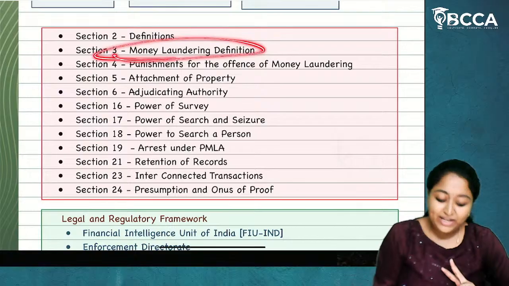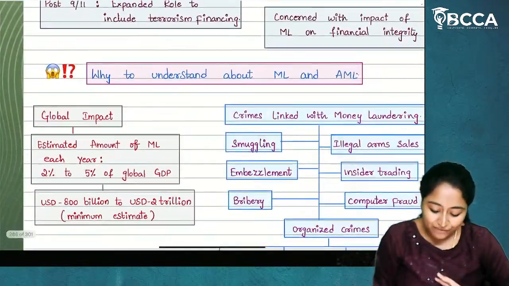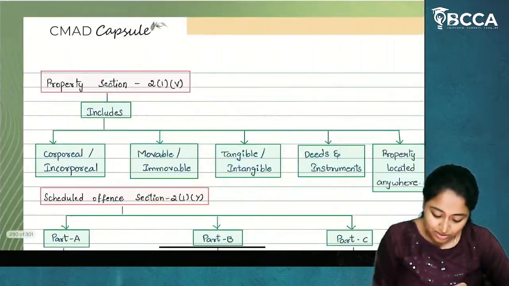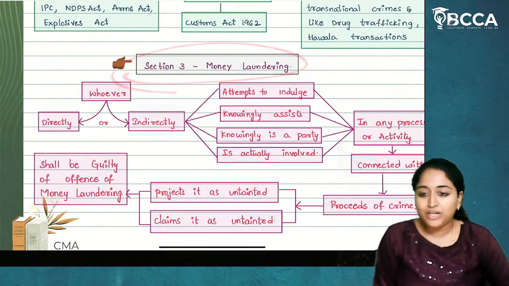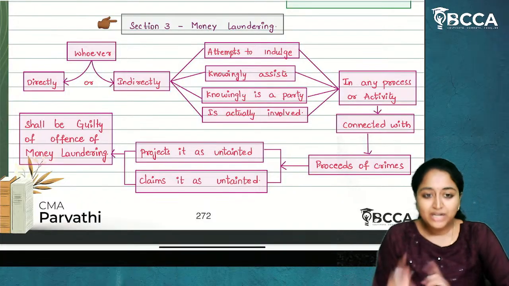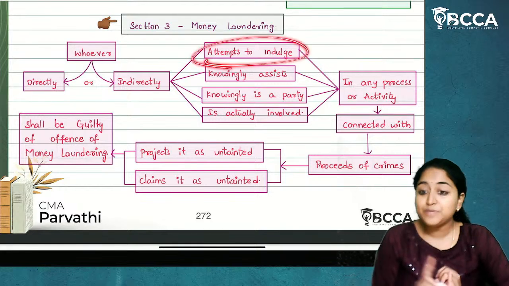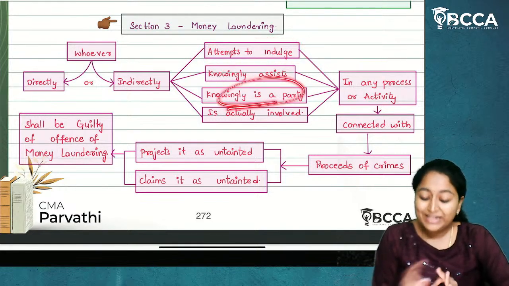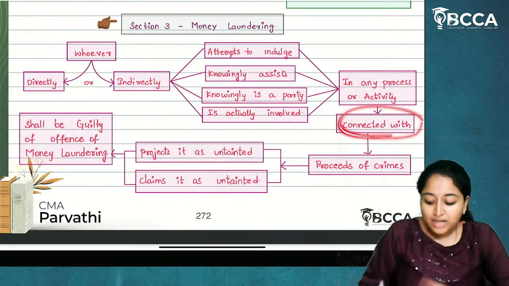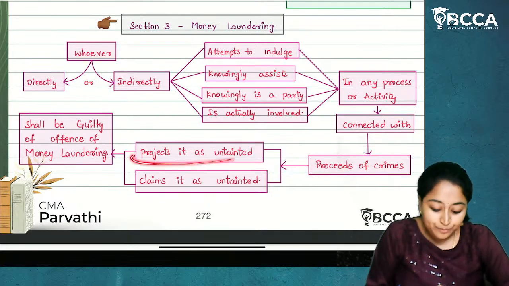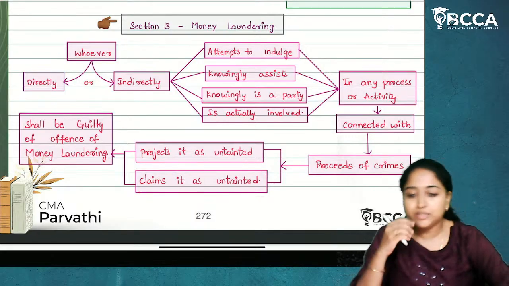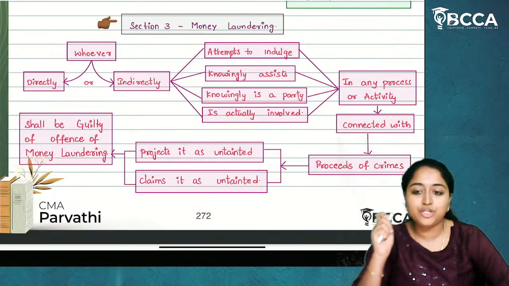Now, you have to write the definition of money laundering. Now, what is the definition of money laundering? We'll go to section 3. These are the stages. Now, section 3, money laundering definition. Now, what is money laundering definition? Whoever or whosoever directly or indirectly attempts to indulge, knowingly assist, knowingly is a party, is actually involved in any person or activity connected with proceeds of crime, projects it as untainted, claims it as untainted, shall be guilty of offense of money laundering. So this is the entire definition of money laundering.